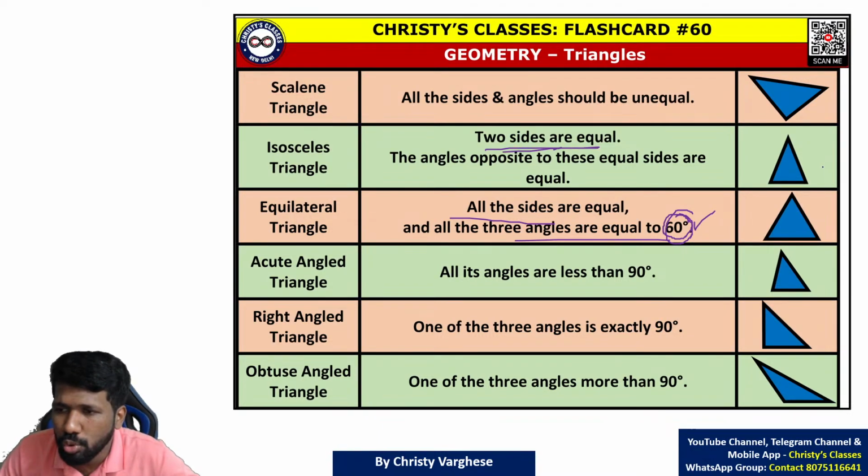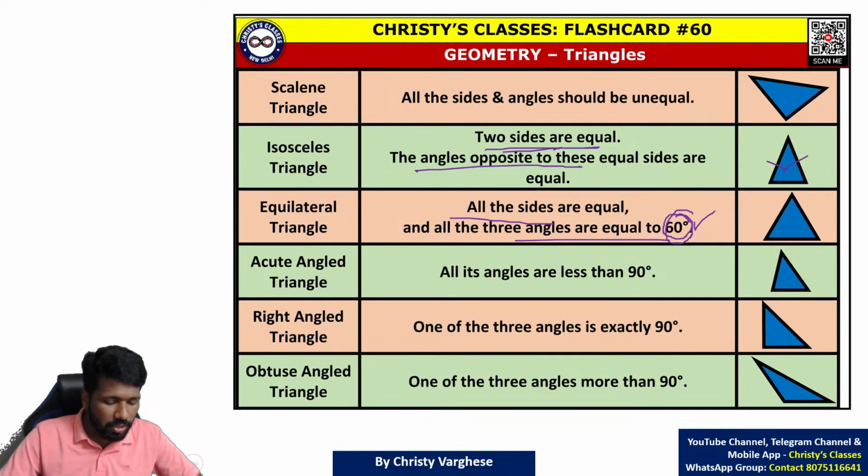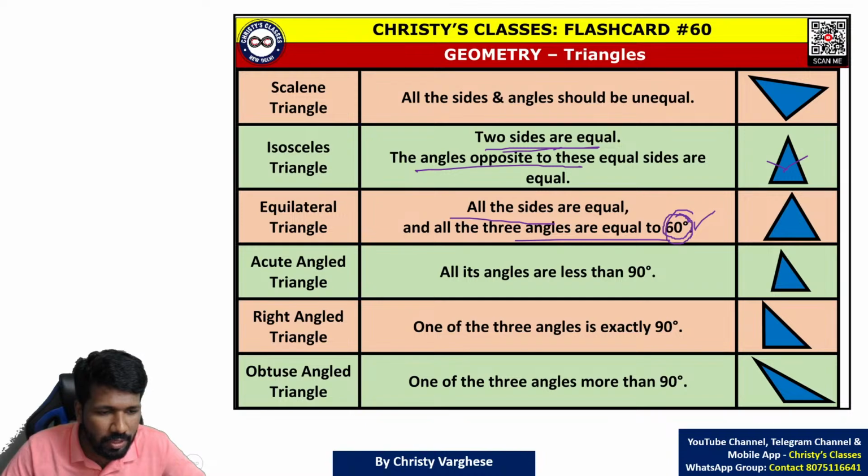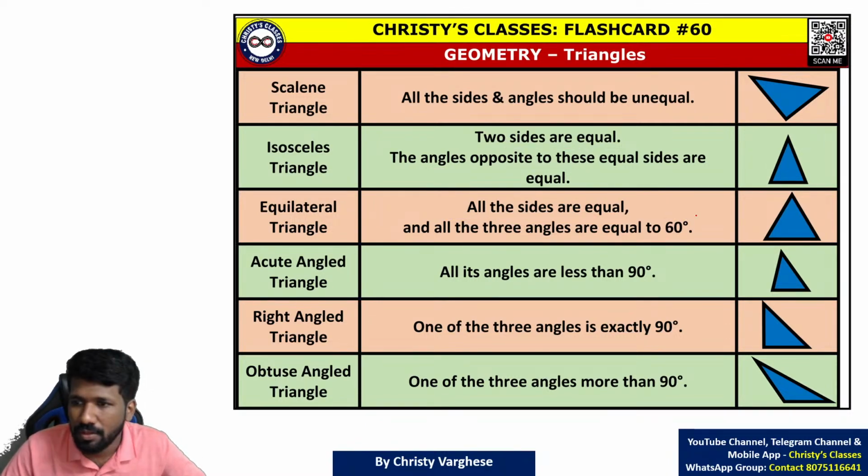Isosceles triangle means 2 sides should be equal. And 2 sides equal means their opposite angles are also equal. Opposite angle means what? For example, in this case, if this is x, this is x, they are equal. This side's opposite angle is this, and this side's opposite angle is this. These 2 angles should be equal. That means if this is m, this is also m.